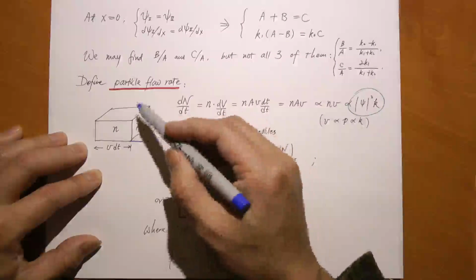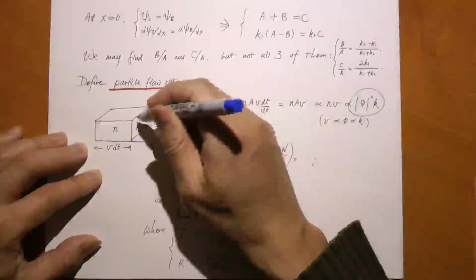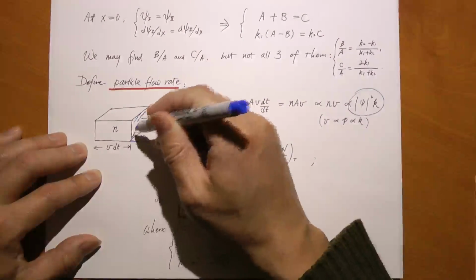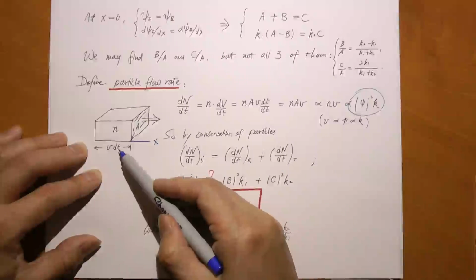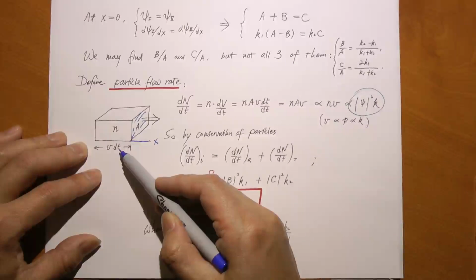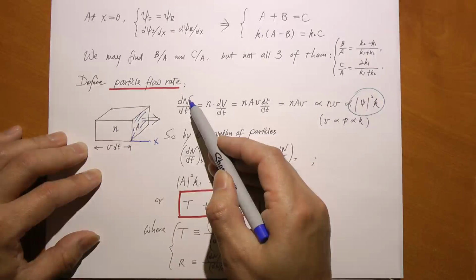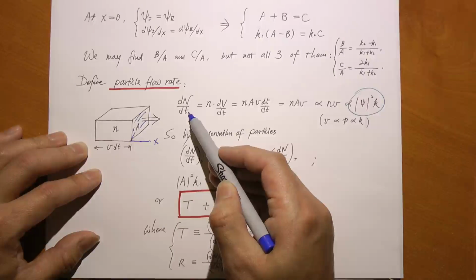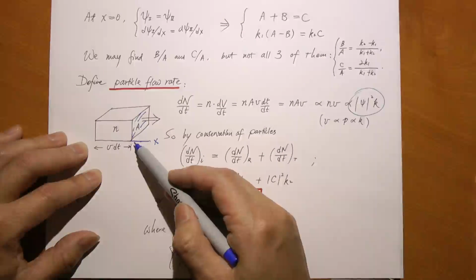And I want to measure how many particles would pass through this gate of cross-sectional area A during the time dt. Let's call this number of particles dn. Then dn over dt is the rate at which particles flow through this cross-section, right?